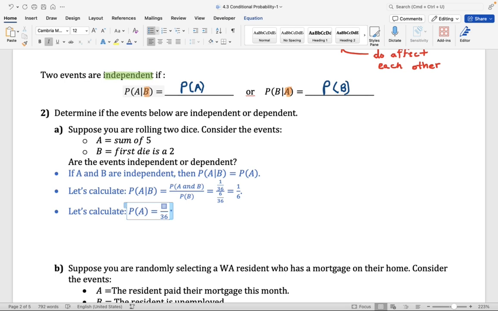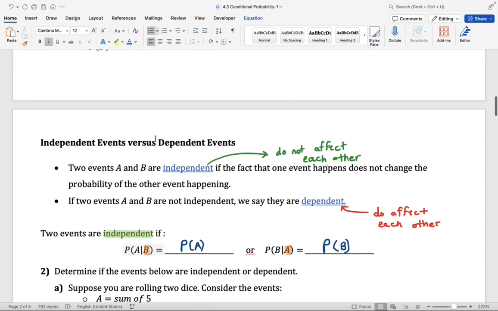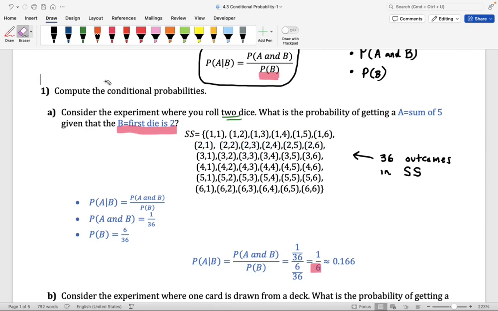How many different ways can you get a sum of 5? Let's go back to the sample space. I'm going to erase here. Again, we're looking at all the possible outcomes. We're asking ourselves, how many ways can you get a sum of 5?